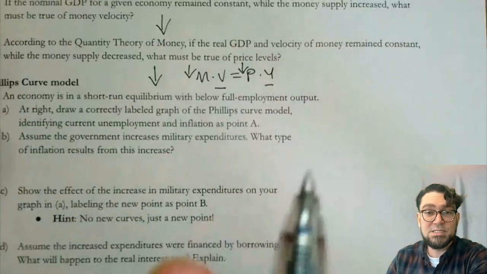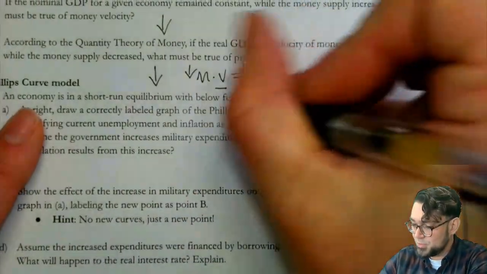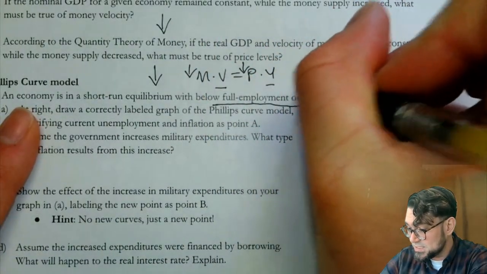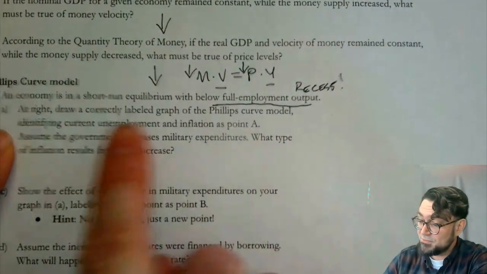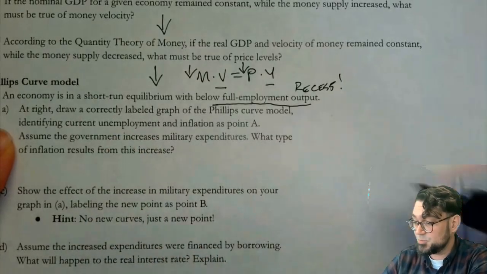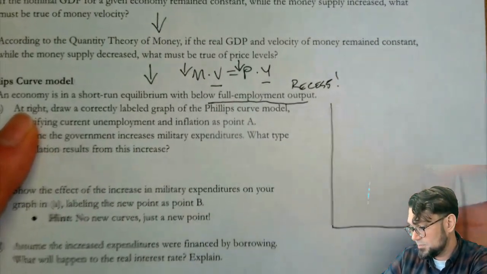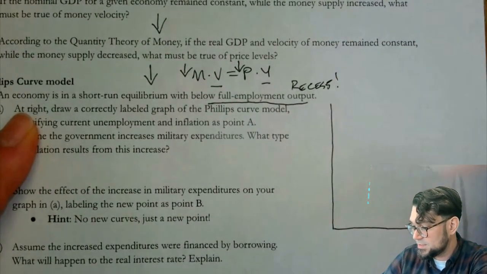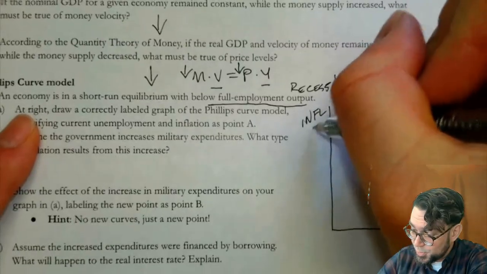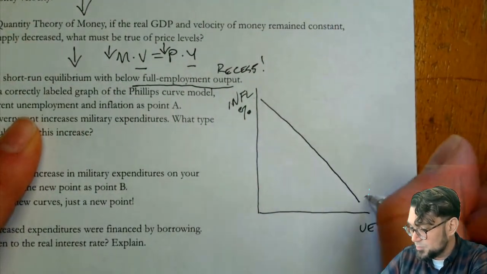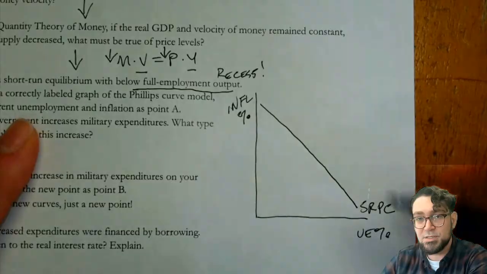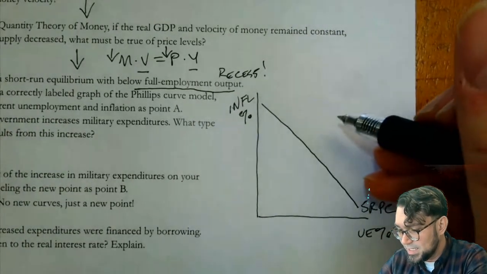Number 5, an economy is in short-run equilibrium with below full employment output. So here we are being told right here, recession, right? Be very careful when you're doing these. At right, draw a quick graph of the Phillips curve, identify a recession as point A. So we'll do that here, off to the side, UE percent. Make sure you're using those percents, or you can write the word rate, but it does need to say that. You can't have it just say unemployment. That's kind of a bent looking one, but it'll do. That'll do.